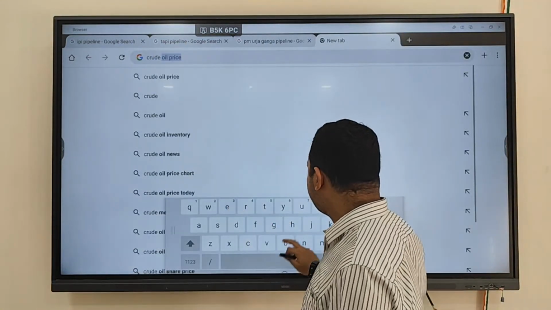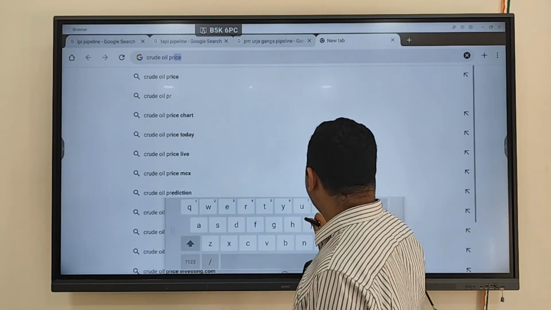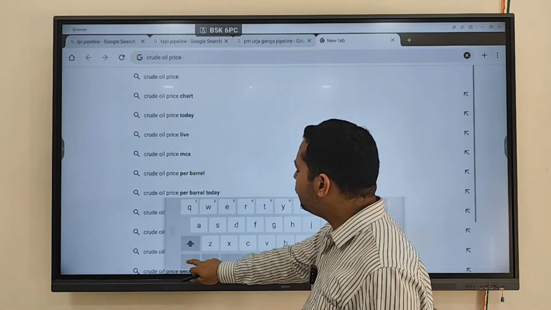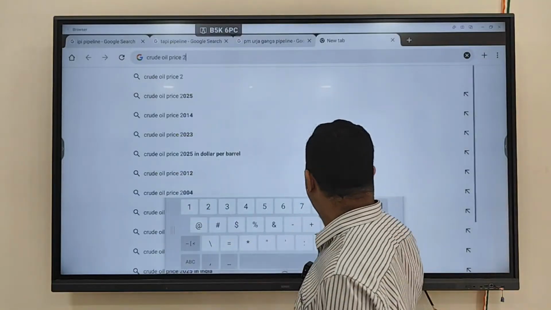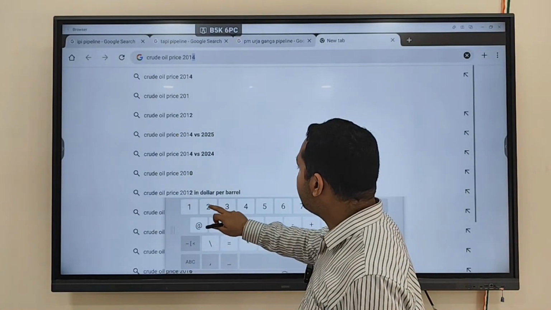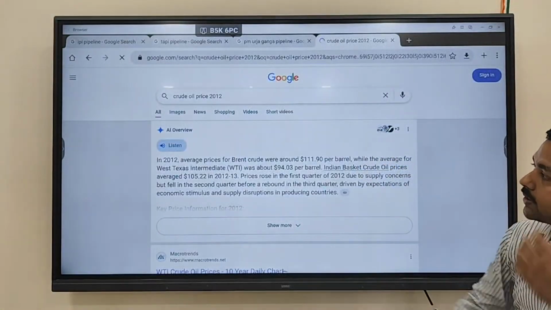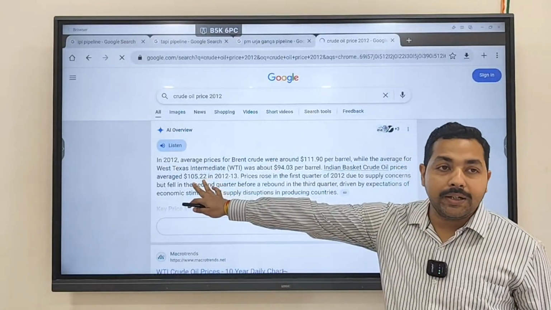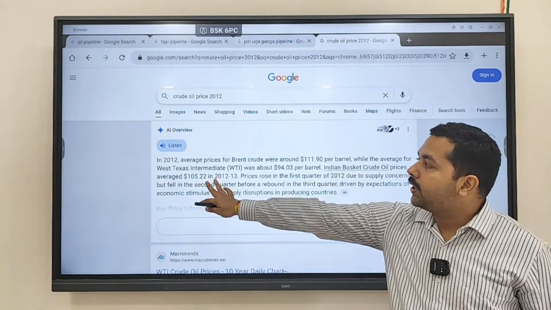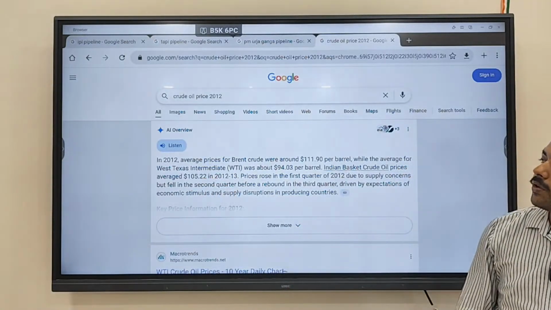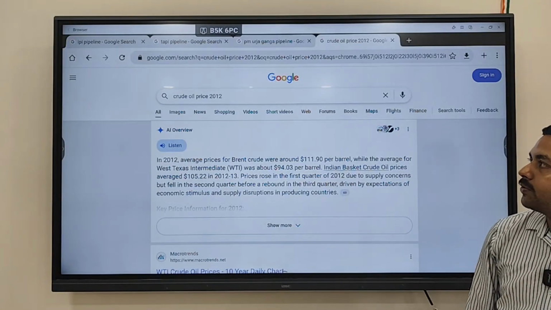If you have an idea of crude oil prices in 2012 and 2013, it was more than 120 dollars per barrel, 120, 130 per barrel. At that point of time, you can see it was around 105, and it went up to 130 also. In the case of 2014 and so on, you'll see huge oil prices. Crude oil prices were very high.